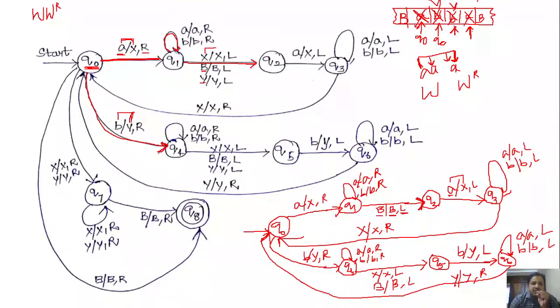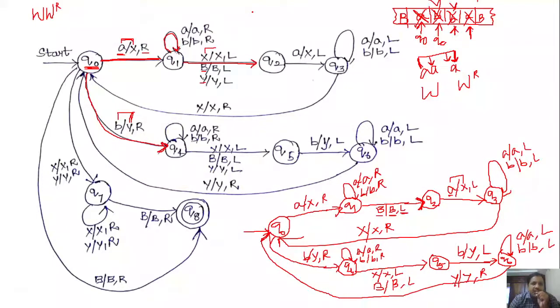I mentioned why we are considering these three possibilities: if A is the start symbol and we mark that first symbol A with X and move the head towards right, definitely we have to search for the blank character. Once we get a blank and move the head towards left, it will give the last symbol in the string.